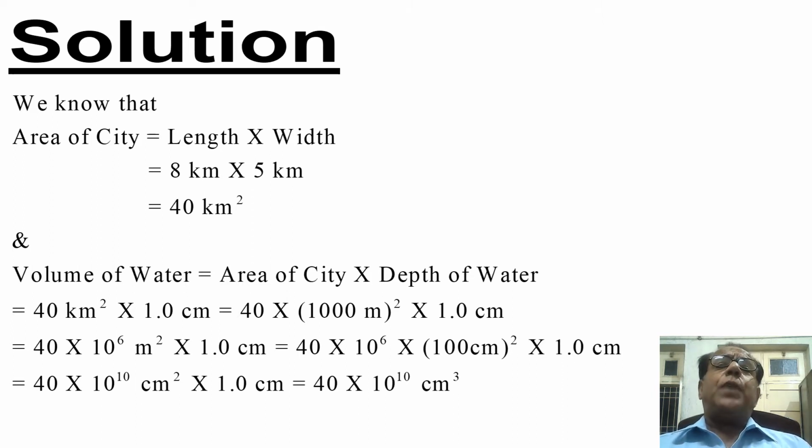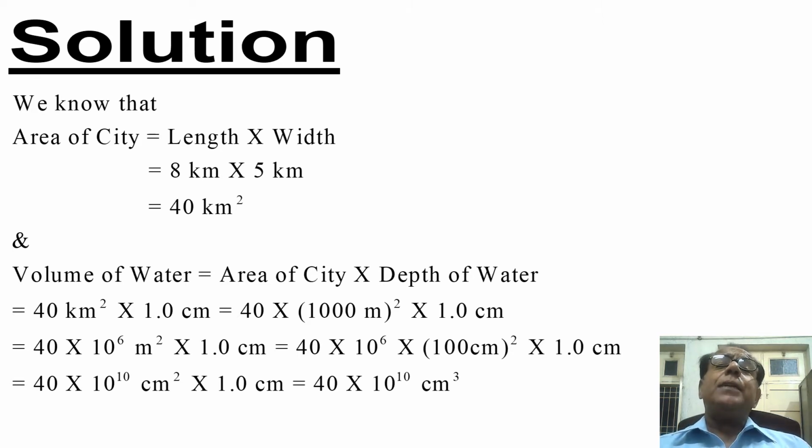So volume of water will become equal to 40 kilometer square into 1.0 centimeter, which will alternatively become equal to 40 into 1000 meter whole square into 1.0 centimeter.